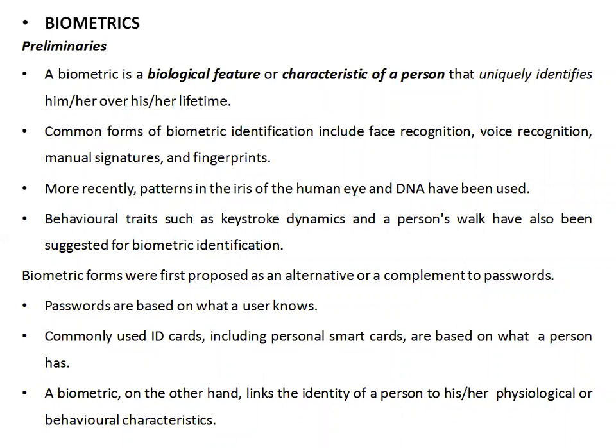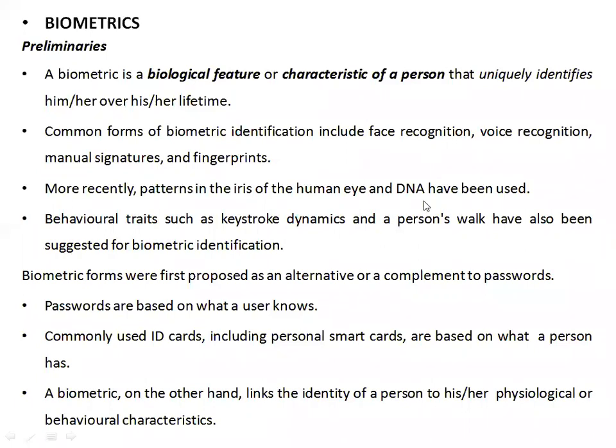But more recently, what is happening? The biometric feature is also enhancing the patterns. Instead of using the common patterns like your fingerprint, signature, face and voice, they're expecting more effective patterns such as iris of the human eye and DNA have been used to identify a person.